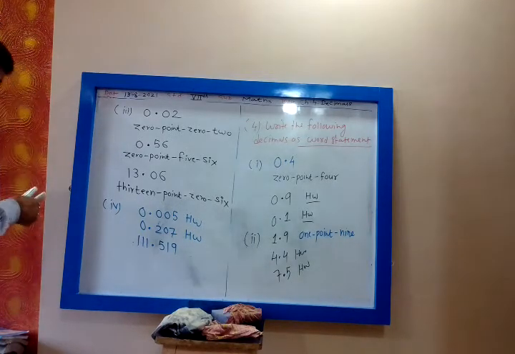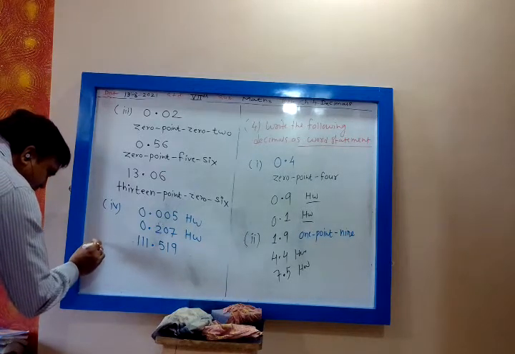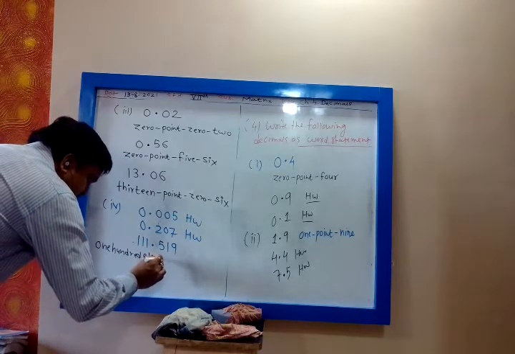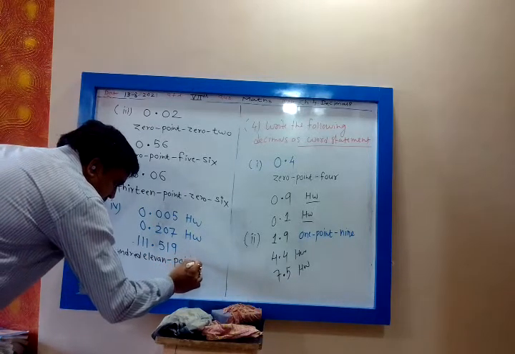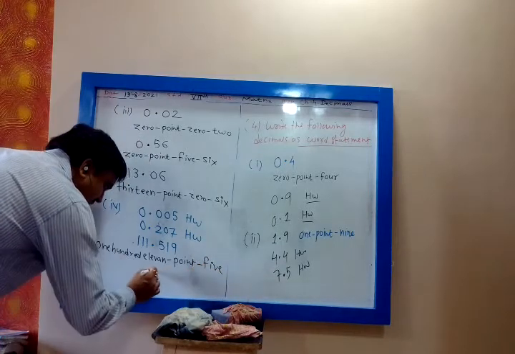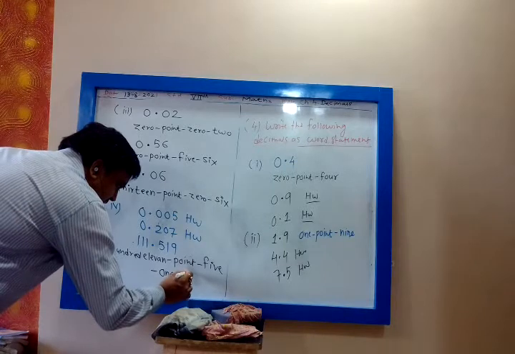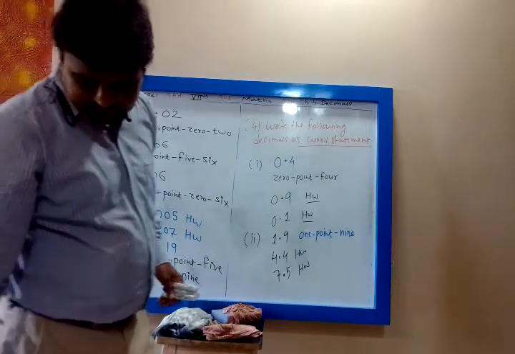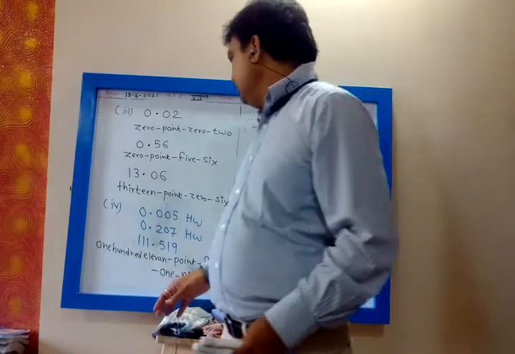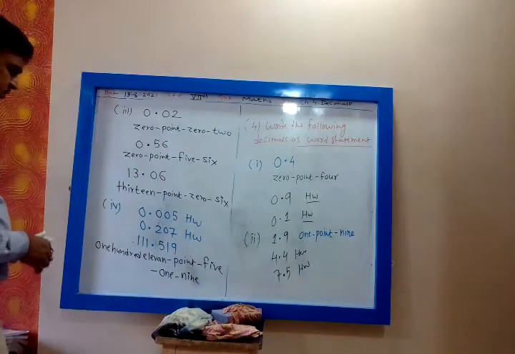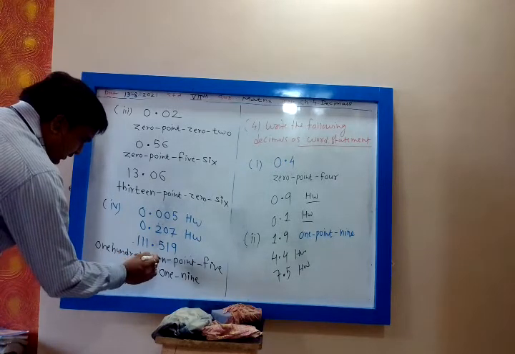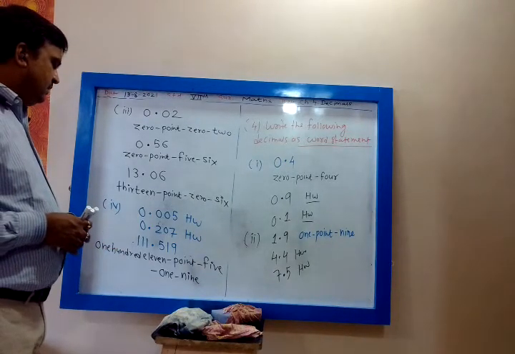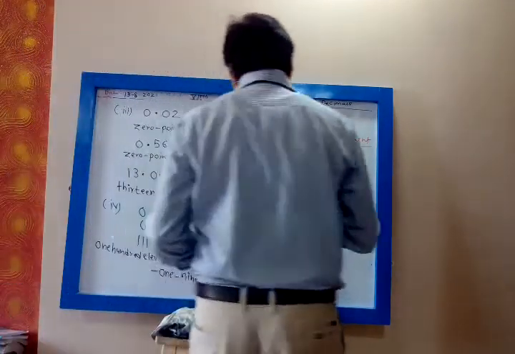So this you will read as one hundred eleven, dash point, dash five, dash one, dash nine. 111.519. What is the spelling of eleven? E-L-E-V-E-N. Okay. 111.519. Don't read 519 as five hundred nineteen.